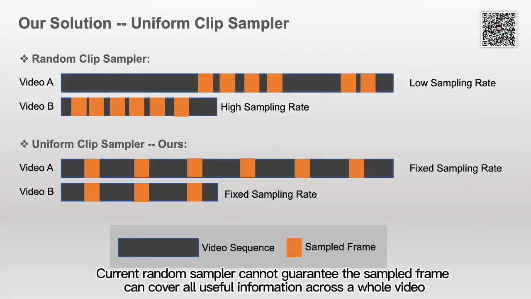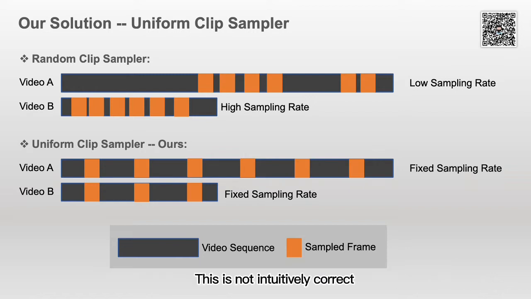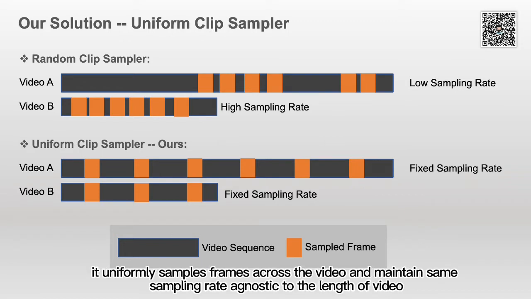The current random sampler cannot guarantee the sampled frames can cover all useful information across the whole video. Another issue is that the random sampler usually samples long videos with a low sampling rate, but samples short videos with a high sampling rate. This is not intuitively correct. To address the issue, we propose a uniform sampler. It uniformly samples frames across the video and maintains the same sampling rate, agnostic to the length of the video.